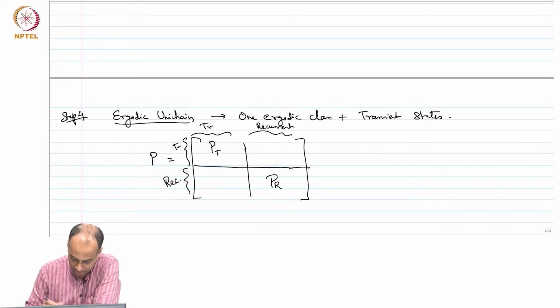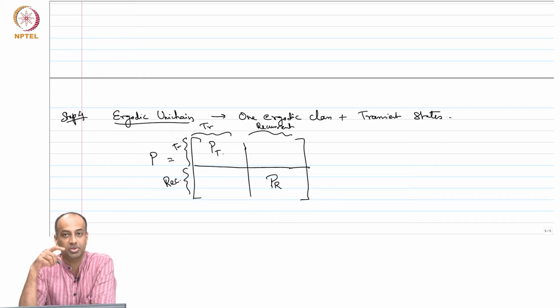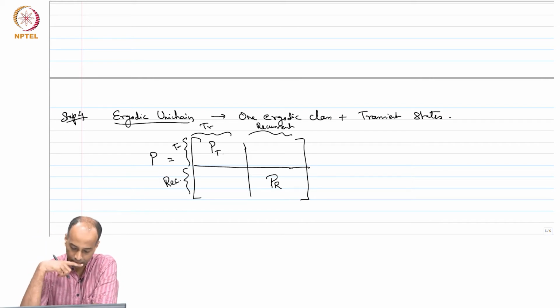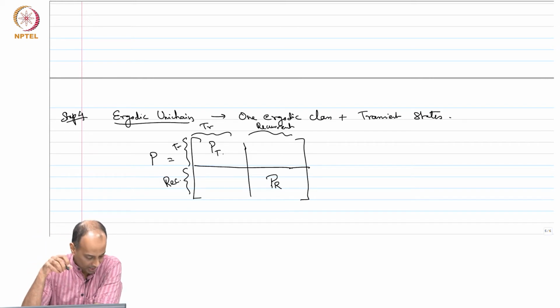So let's say this is PT. These are transitions between transient states. And this is the transition from transient states to recurrent states.